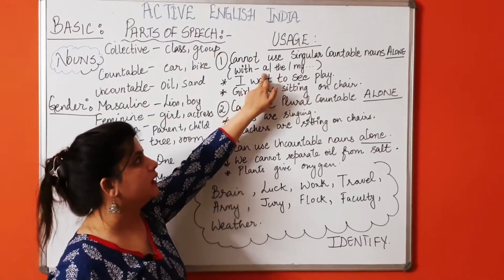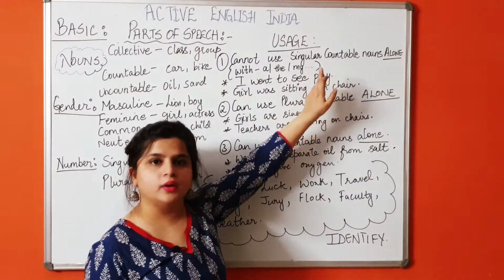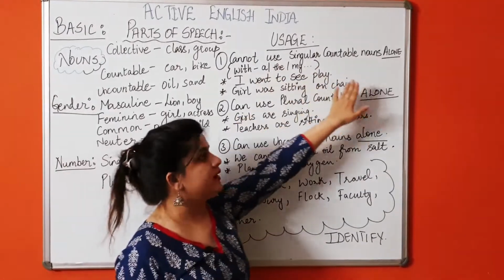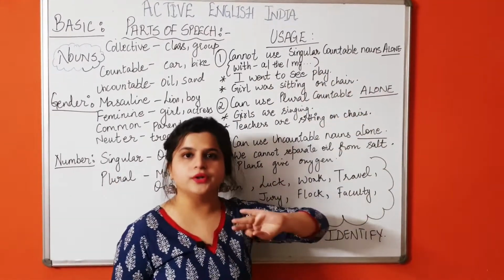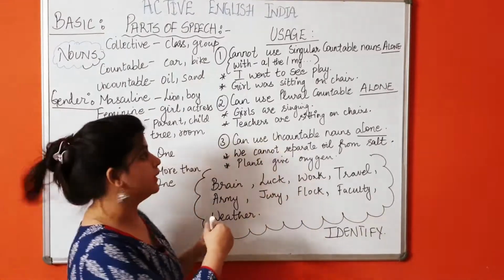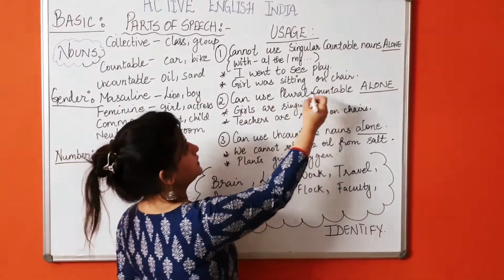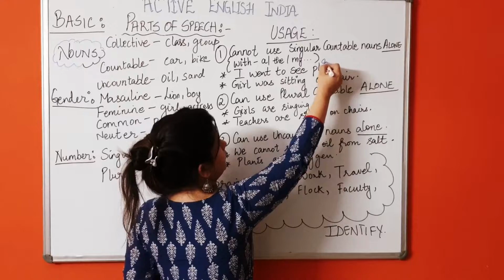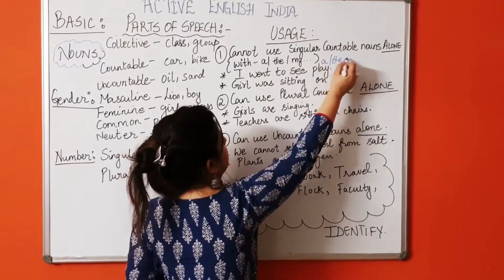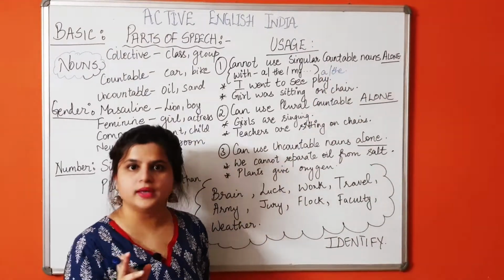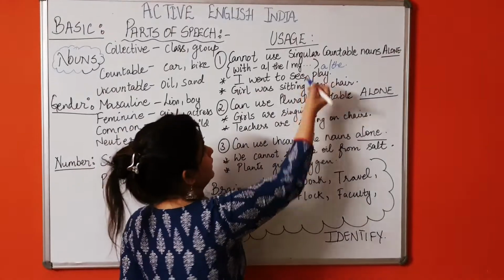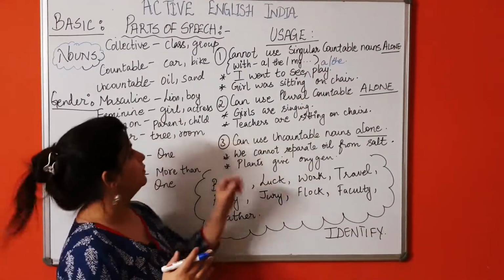Connectors are missing. The, my. So singular countable nouns cannot be used alone. You have to put some connectors between them. So I went to see a play or the play. You can use any of them. I went to see a or the play.